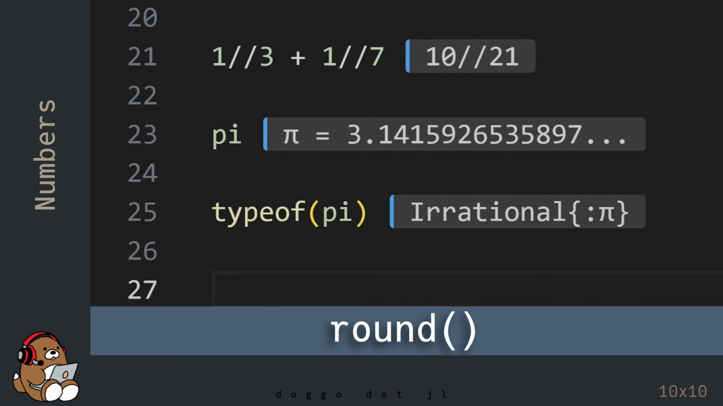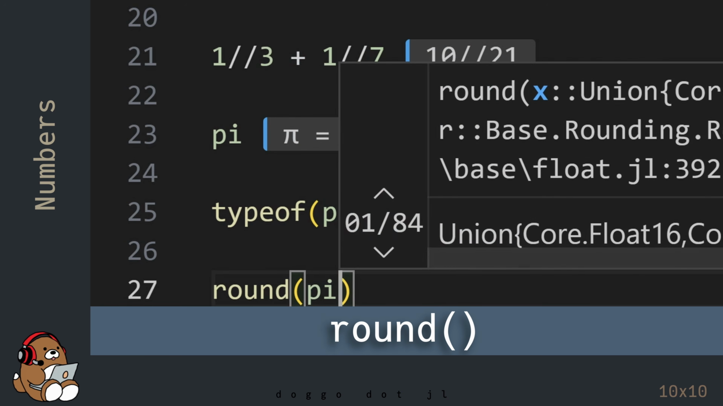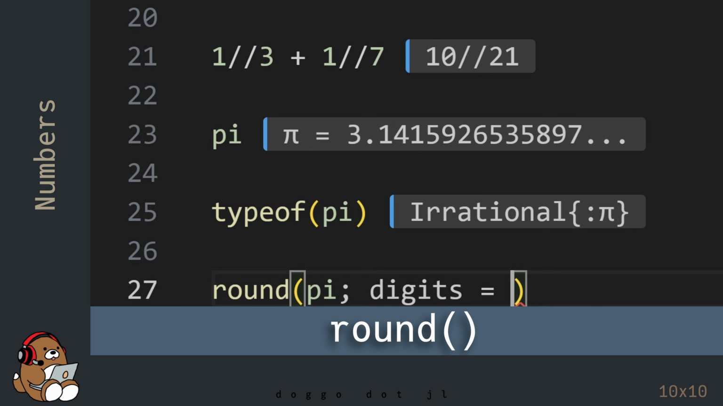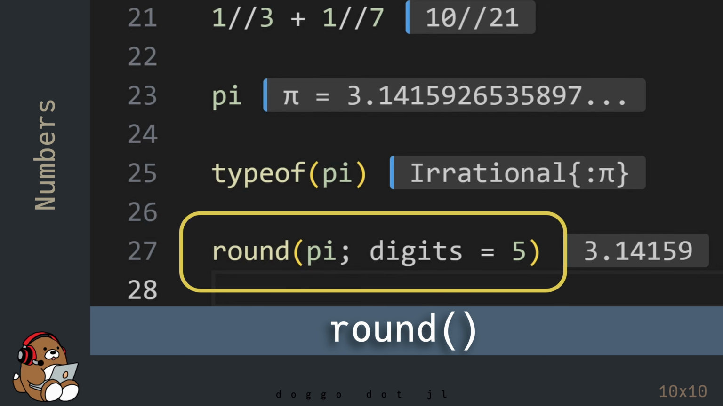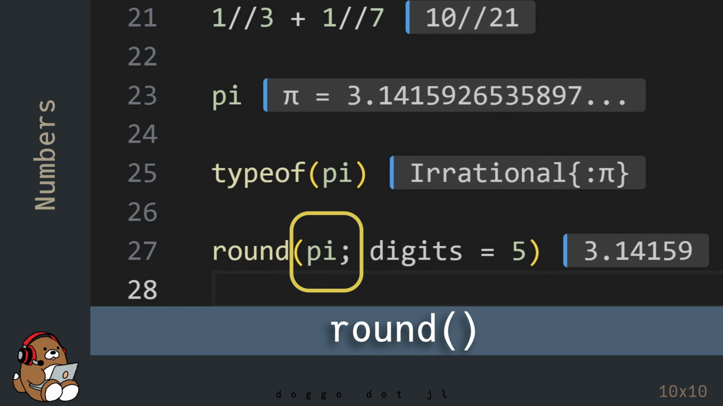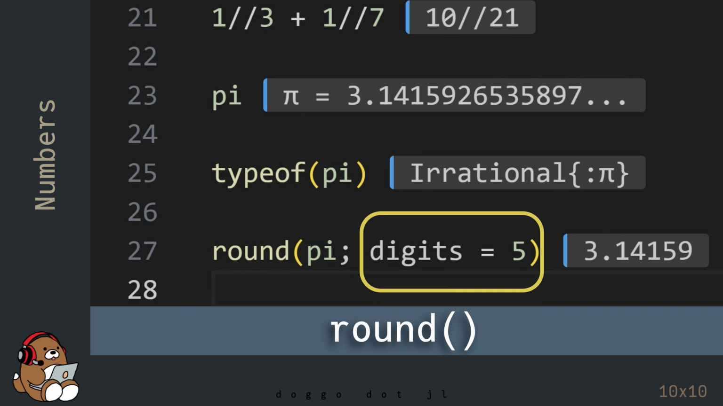To round a number, Julia provides the round function. I'll cover functions in more detail in a later chapter. But in this example, the round function contains two arguments. The first argument is the value that you want to round. And the second argument, which is separated by a semicolon, is called a keyword argument that tells Julia how many digits you want your result to be.